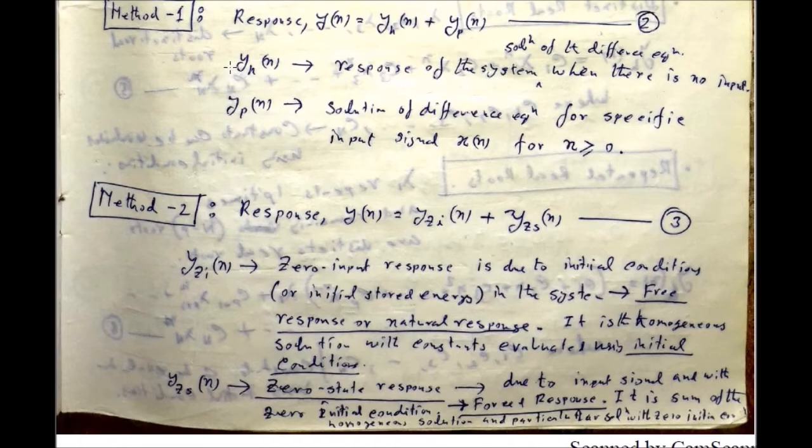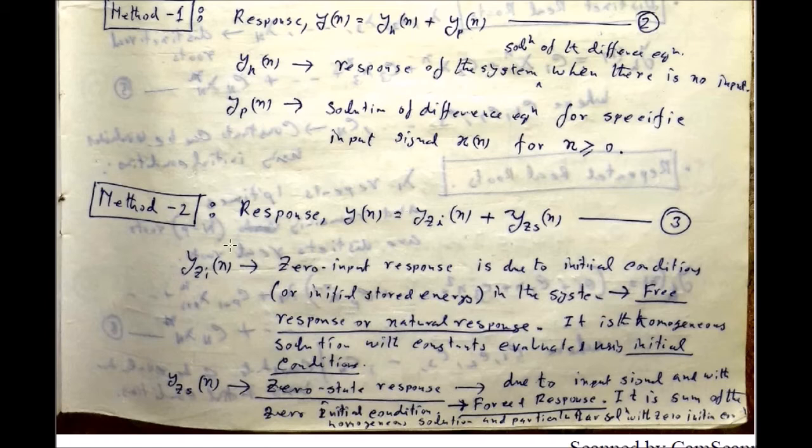Whenever you get the homogeneous solution, you will have one or more constants. For a first order system, there will be one constant. For a second order system, two constants. For a third order system, three constants. Accordingly, you will be given the number of initial conditions. For a first order system, one initial condition will be given; for a second order system, two initial conditions, and so on. So by using those initial conditions, you have to find those constants. By putting those constants into the homogeneous solution, you will obtain the zero input response, because for the homogeneous solution you have already considered that there is no input to the system.